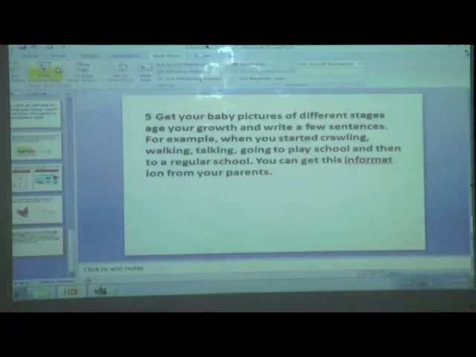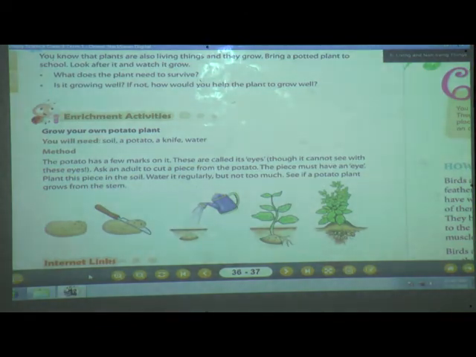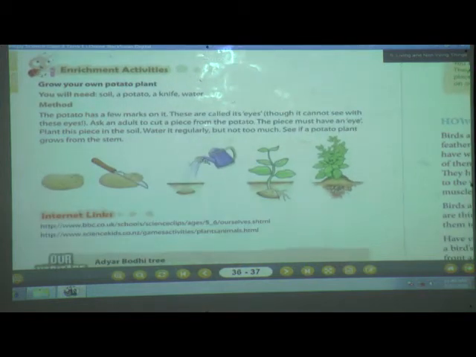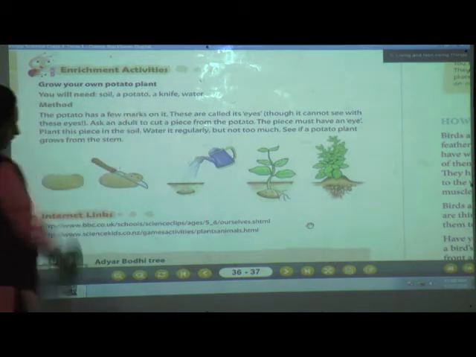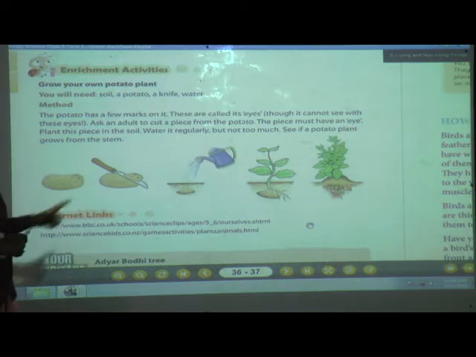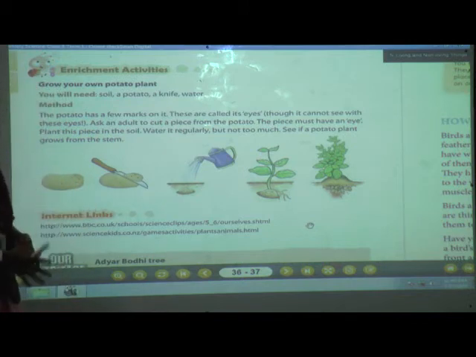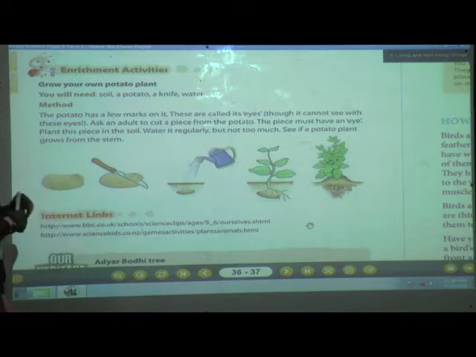Now open your canopy. Open your canopy, page number 36. See, there is one activity given here. Okay, this is the sixth one we are going to do. What is the activity? Grow your own potato plant. Yes, all students like to eat potato vegetable. Yes or no? Yes. Now what you are going to do? You are going to plant a potato plant at home. So you will get potatoes at home only. Now what do we require to do this activity?